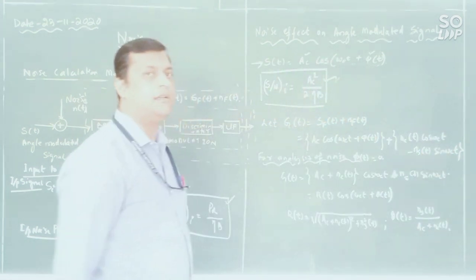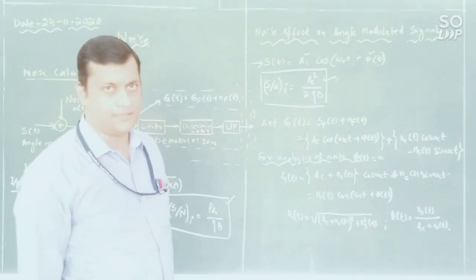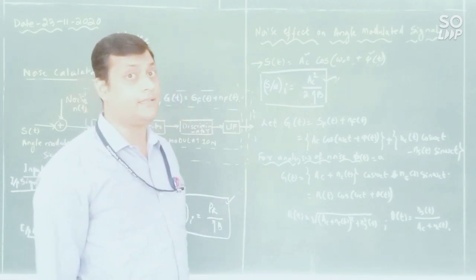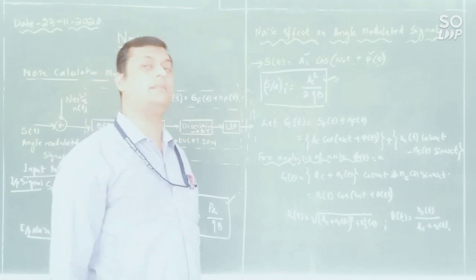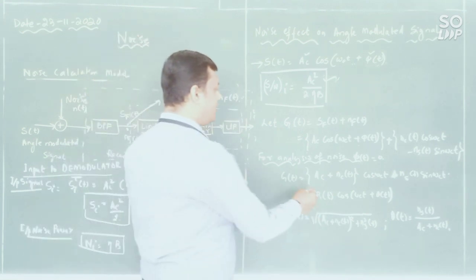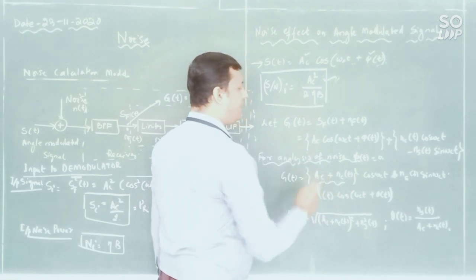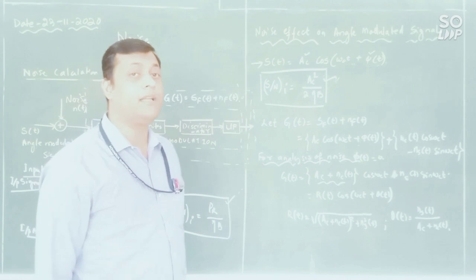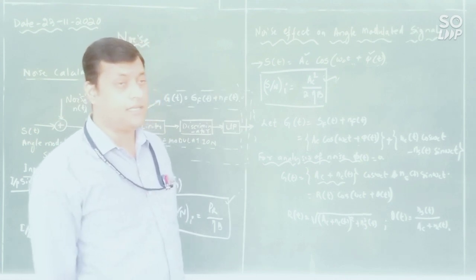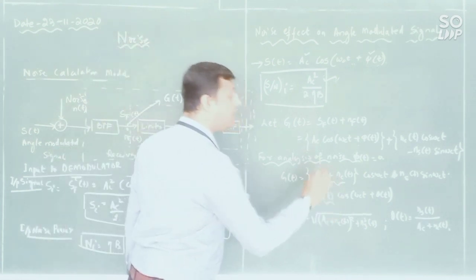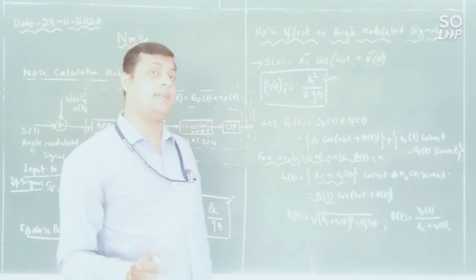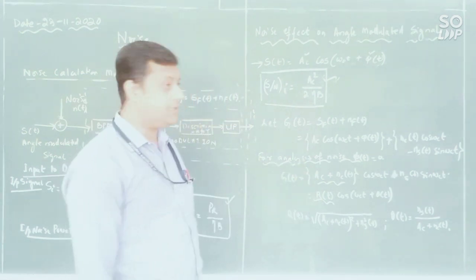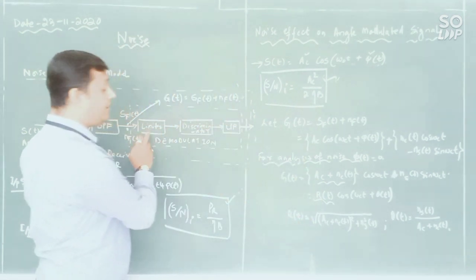Done. Now why am I identifying all these things? Because I am identifying them in order to extract the information, in order to suppress the effect of noise. Here you can see that we have identified these because a limiter and discriminator are available. The limiter means amplitude limiter, which limits amplitude, so that limitation will be on R of t. By neglecting phi of t as 0, it will focus on R of t. So this will be my magnitude which is provided to the limiter.